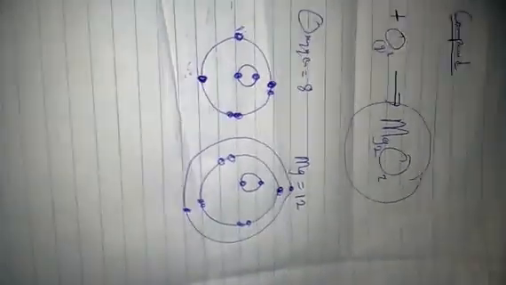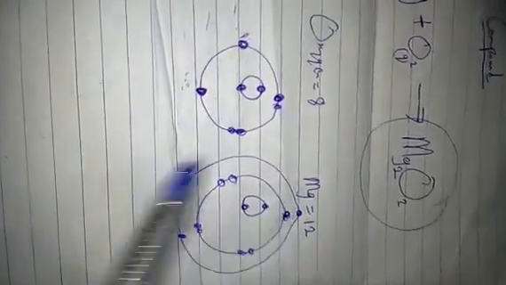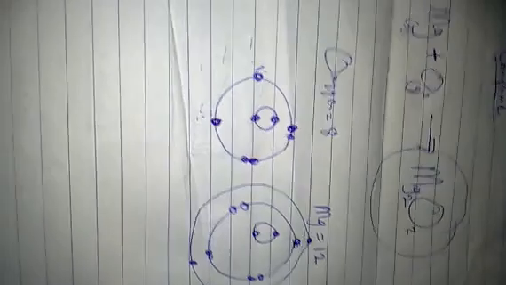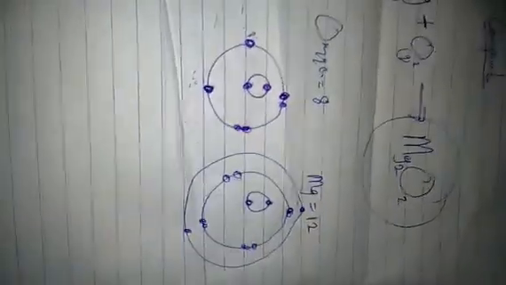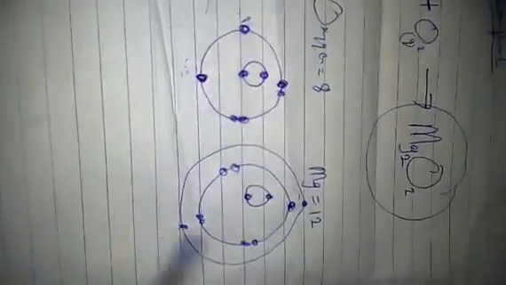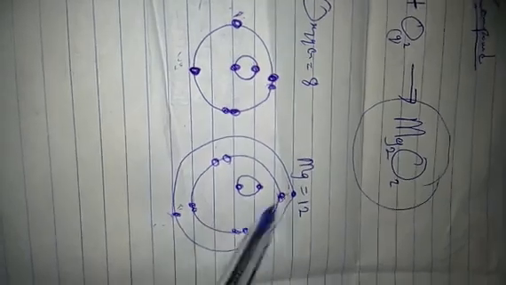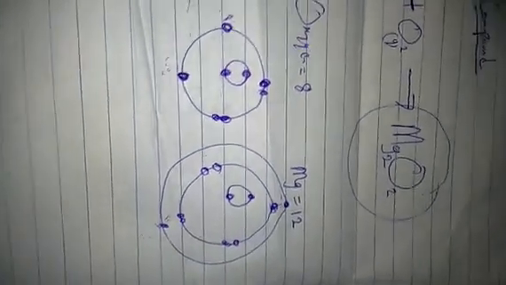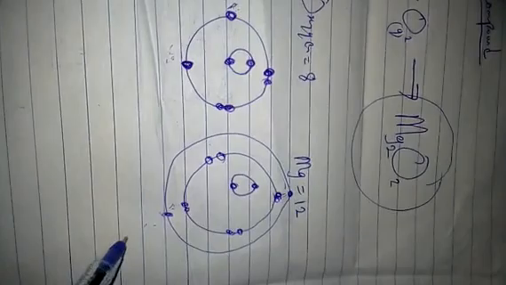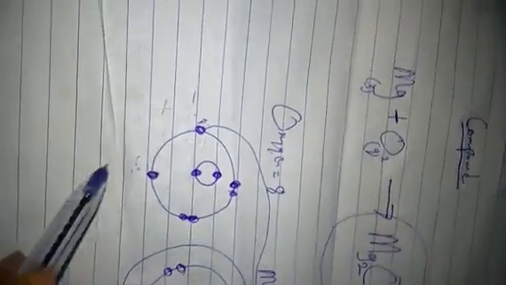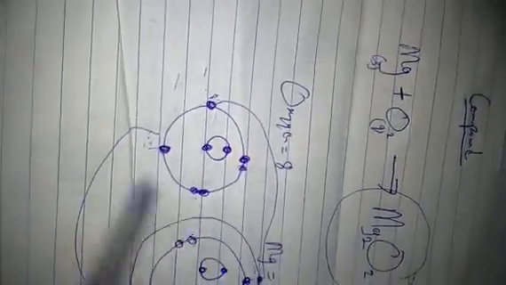Look at it. Now, this atom has a possibility to give. What will make this one stable? It has to give out these 2 so that 8 will be left. This one has to receive 2 to complete 8. This one has to give out these 2 in the outermost shell, the 2 valence electrons. The electrons at the outermost shell of an atom are known as the valence electrons. It has to give out these 2 valence electrons so that it will have just 8. It will be stable. The oxygen has to receive the 2 to become 8. So magnesium will give oxygen the 2, and this one will complete 8.